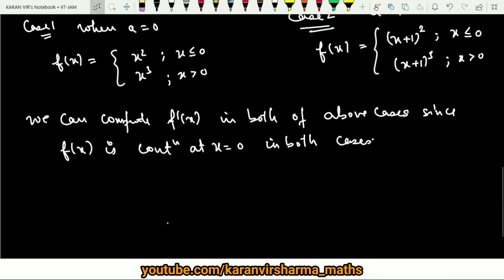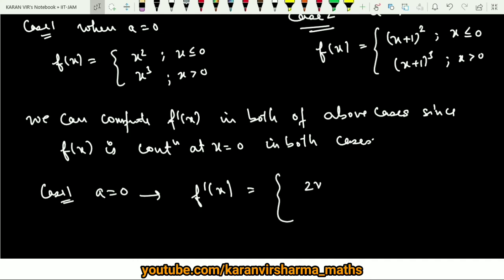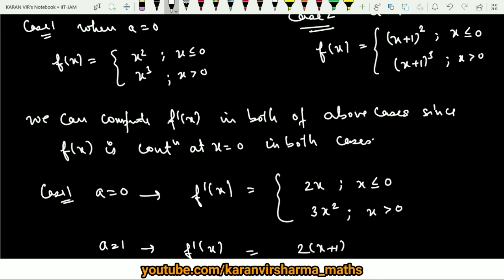So in the first case, case 1, when a is 0, you get f dash x equals nothing but 2x whenever x is less than or equal to 0 and 3x square whenever x is greater than 0. And similarly, when a is equal to 1, in that case your f dash x will come out to be 2 into (x plus 1) whenever x is less than or equal to 0, right? And this will become 3 into (x plus 1) whole square whenever x is greater than 0.